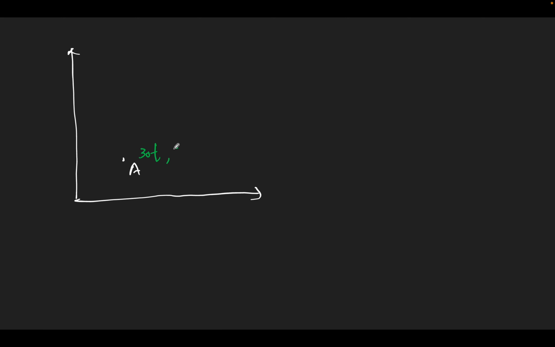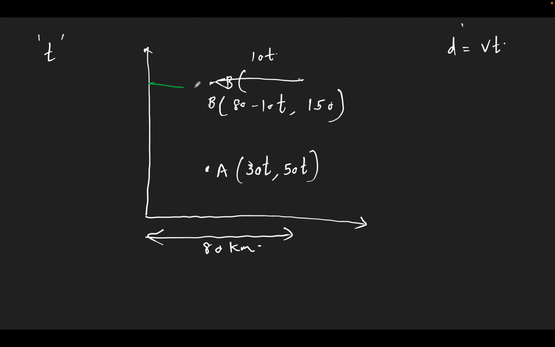30t, 50t. That is the coordinate of A. B must have reached here. Okay. What must be its coordinate? Its coordinate must be the distance from here.